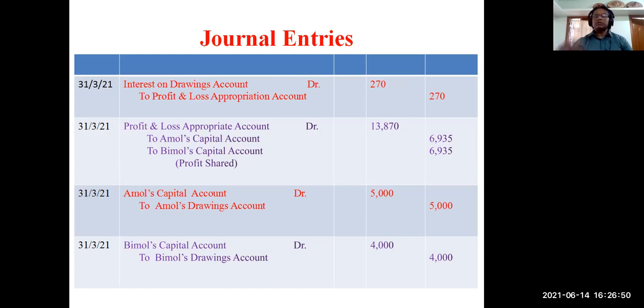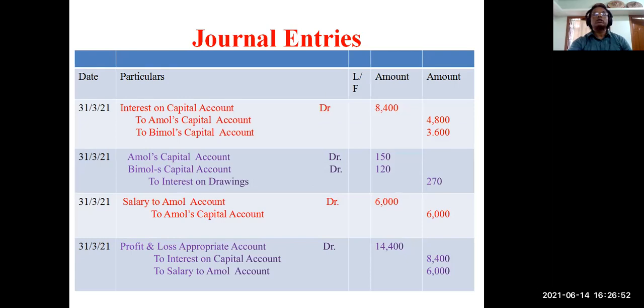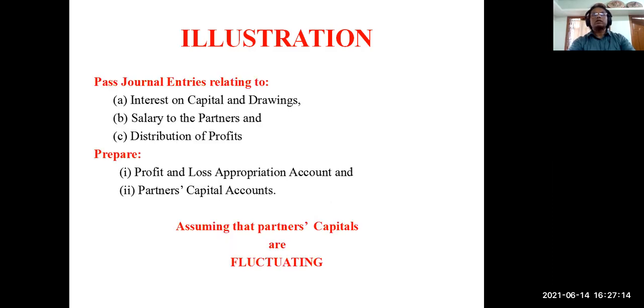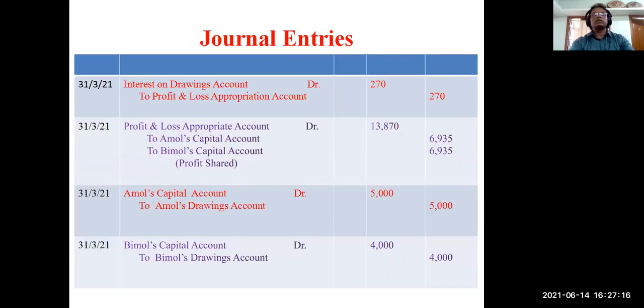Dear students, please remember one thing. If you are to give one more entry, suppose Amol and Bimol started business with cash 80,000 and 60,000, then it will be cash account debit or bank account debit to Amol's capital account 80,000 and to Bimol's capital account 60,000. But I have not given it here, it's not asked. So these are the journal entries actually. This finishes all journal entries.